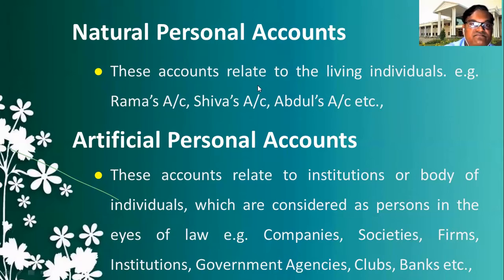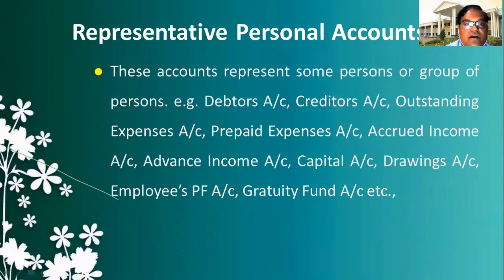And the third one, representative personal account. These are the accounts that represent some person or group of persons. So an individual or a group of individuals' account will be considered a representative personal account. For example, debtors account.